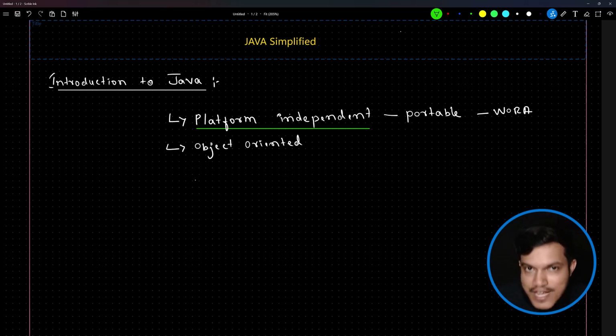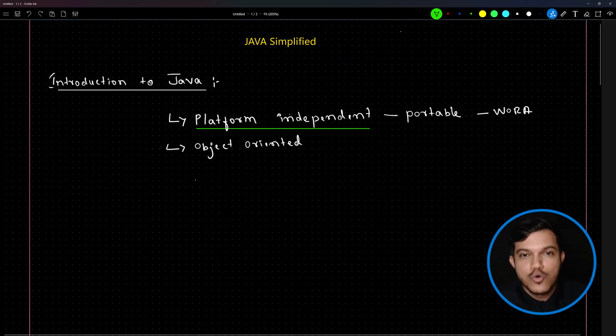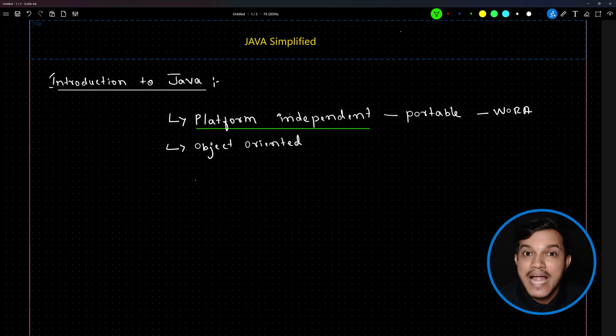For which, first you may have to understand what is a platform, what is platform dependency, so that you can easily understand what platform independency means and how Java achieved platform independency or how Java made WORA. We need to understand this. Then we shall see the object orientation. To start the journey, what do we mean by a platform? That is the first point which we may have to understand here.